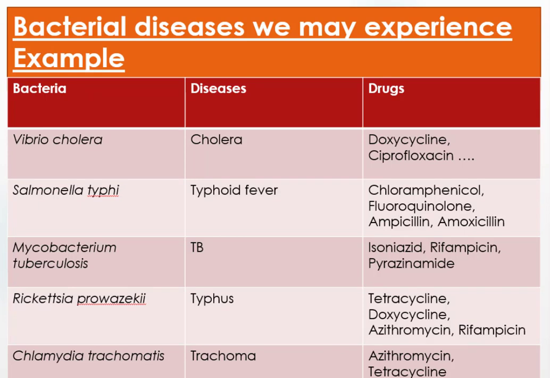There might be certain bacterial diseases that we might experience in our community. Here are some examples. The first one, cholera. Cholera can be caused by Vibrio cholerae and it can be treated through antibiotics like doxycycline and ciprofloxacin.